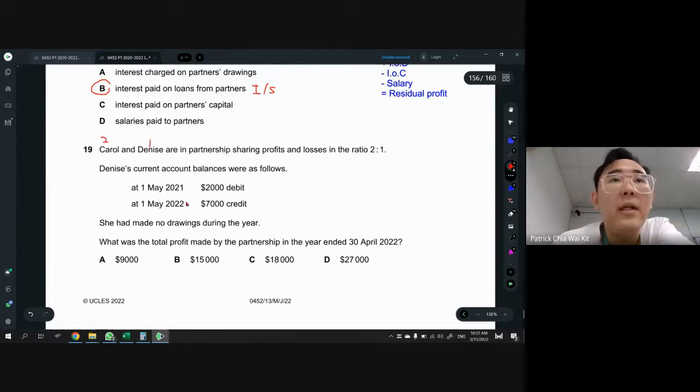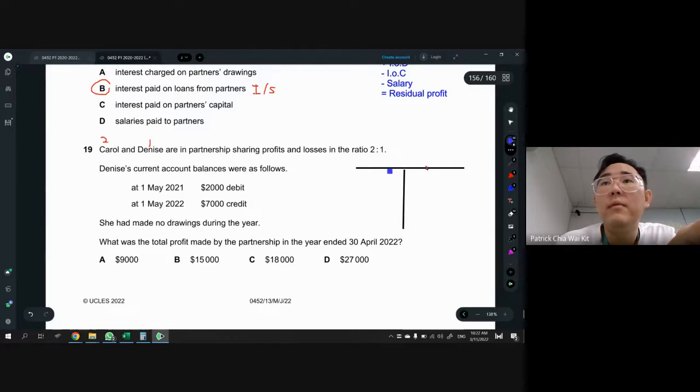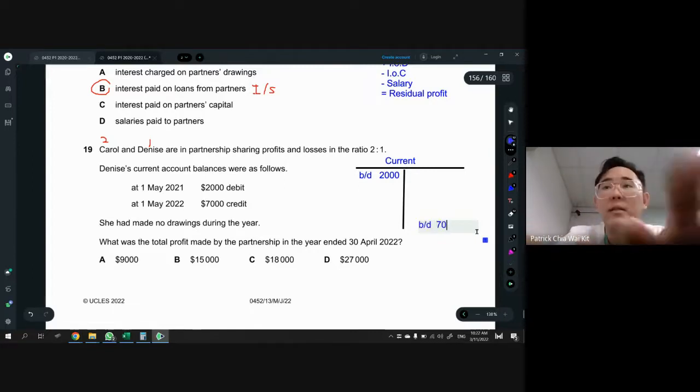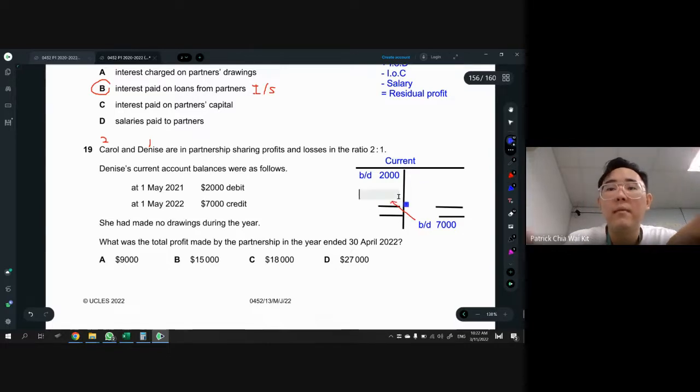Denise's current account starts at 2,000 debit and year end is 7,000 credit. So if you do a current account, the starting BD is on the left side, 2,000, and then year end is 7,000. So the BD is credit now. Always, the thing that they give us is the balance BD. So BD 7,000. At this point, if you work backwards, you have your CD 7,000 on the left side.